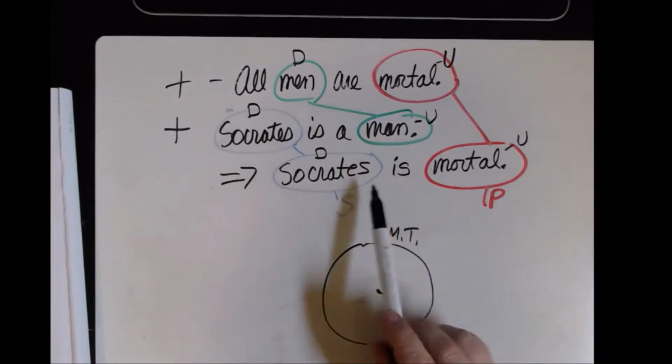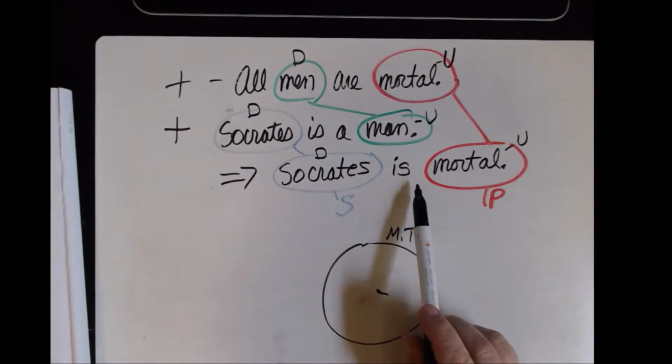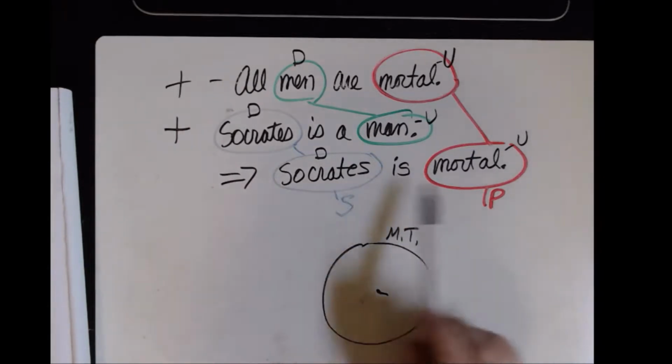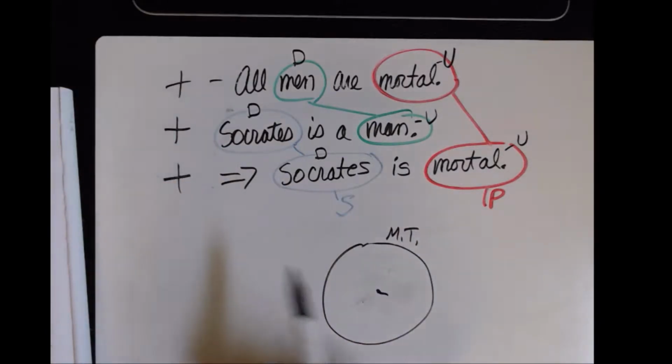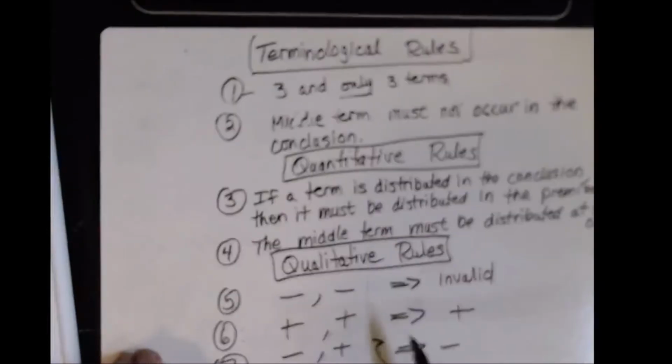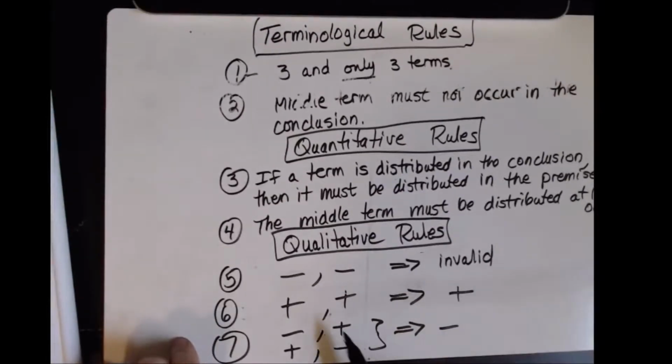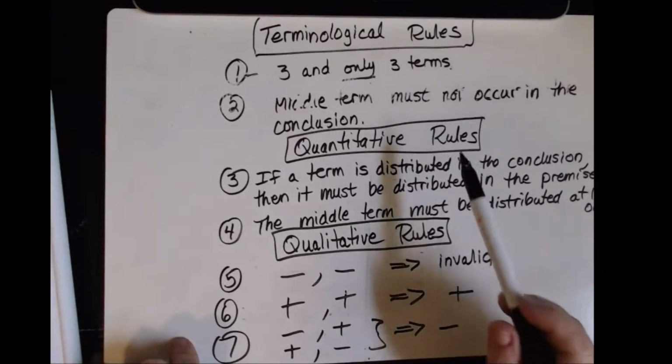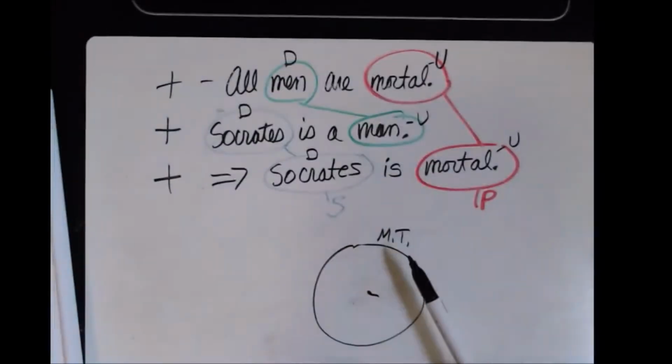And down here, am I saying that this is affirmative or negative? Socrates is mortal. I'm affirming that these two are equal, so it's positive. So I have two positives and a positive. So rule number 5 doesn't apply. Rule number 6, positive and positive, that's the case we have. The conclusion must be positive, and indeed it is. Rule 7 doesn't apply because I don't have a negative premise. So actually, this first syllogism is valid because it obeys all 7 of the rules. So our first one is valid.